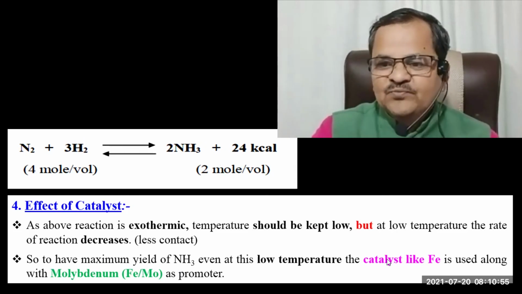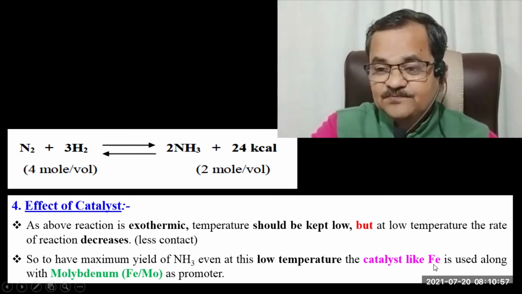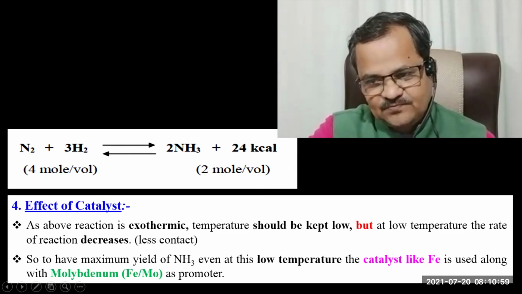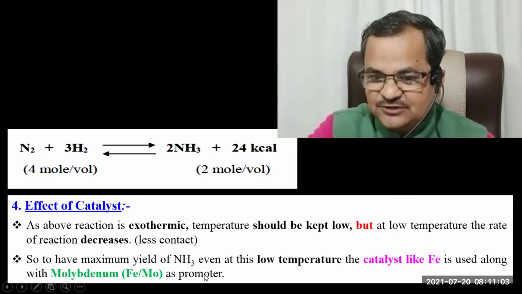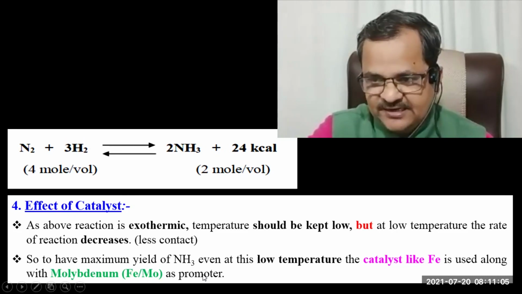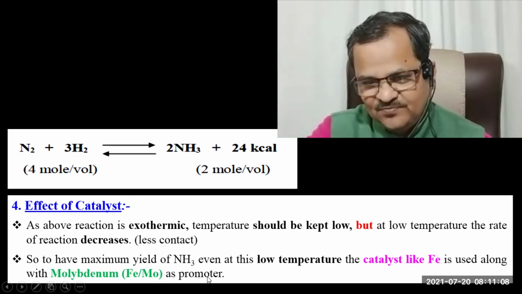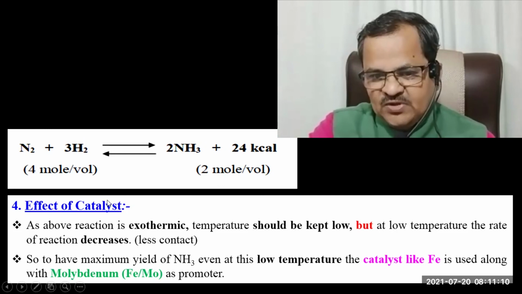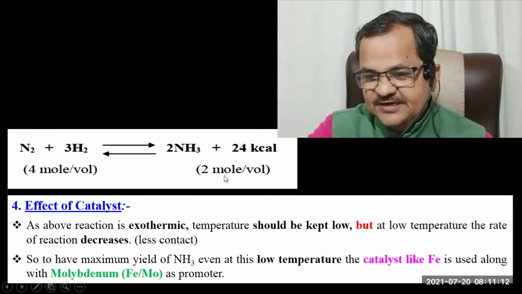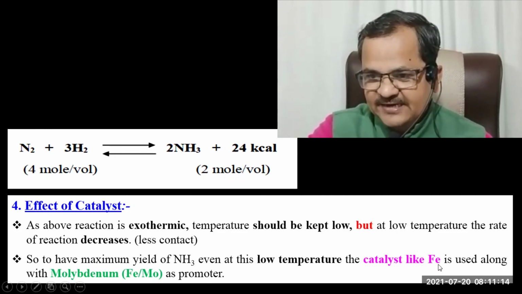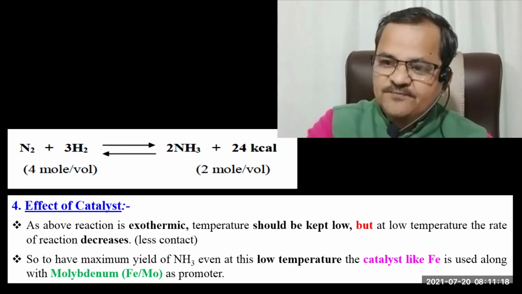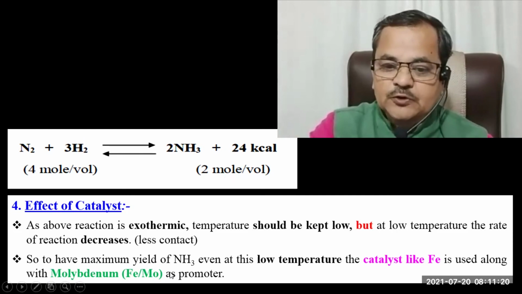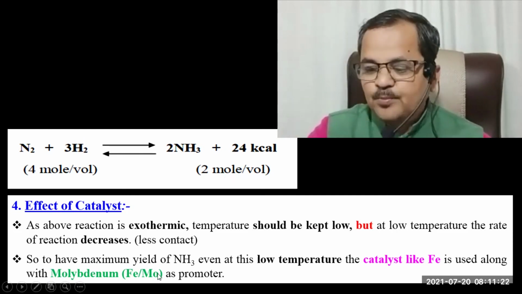That's why the poisoning of the catalyst is decreased or avoided by using molybdenum. That's why this is called the catalyst of catalyst or promoter. Okay, promoter. So here, in order to increase the rate of reaction, we have to use a catalyst like Fe, and in order to avoid the poisoning of the catalyst, we use molybdenum as a promoter.